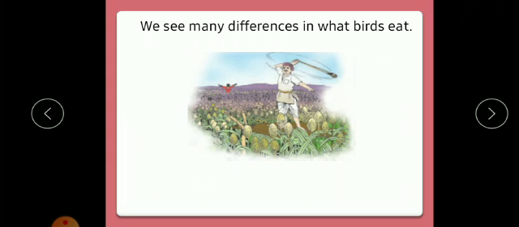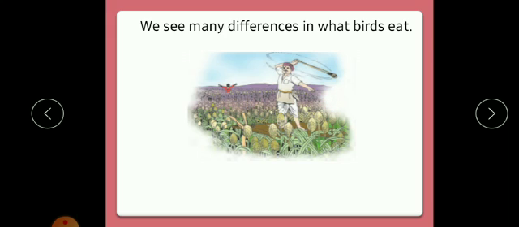We see many differences in what birds eat. Many birds eat grain. Farmers grow a variety of cereals and pulses in their fields. You can see a field here in the picture.